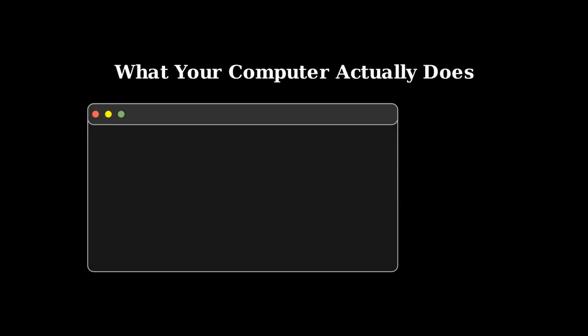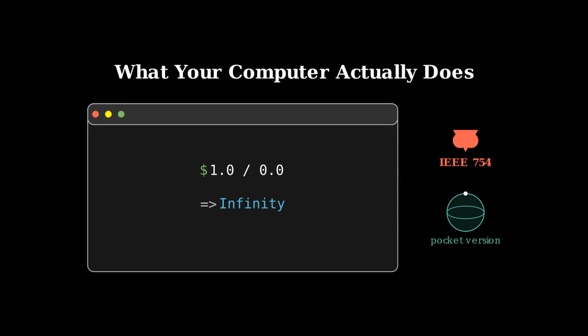So what does your actual computer do when you divide by 0? Because it doesn't burst into flames, despite everything I just told you. Computers follow a standard with the deeply romantic name IEEE 754. And the engineers who wrote it made some very deliberate choices. When your computer divides 1.0 by 0.0, it doesn't crash. It calmly returns a special value: infinity. It's basically using a tiny pocket version of the Riemann sphere idea, baked right into the silicon of every device